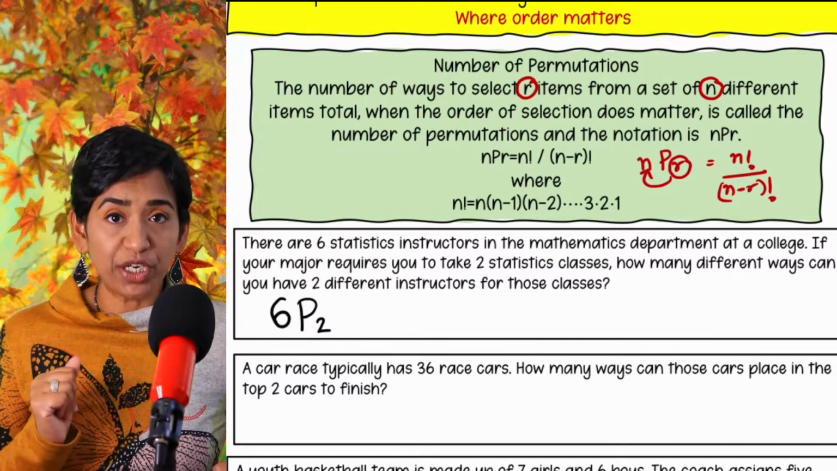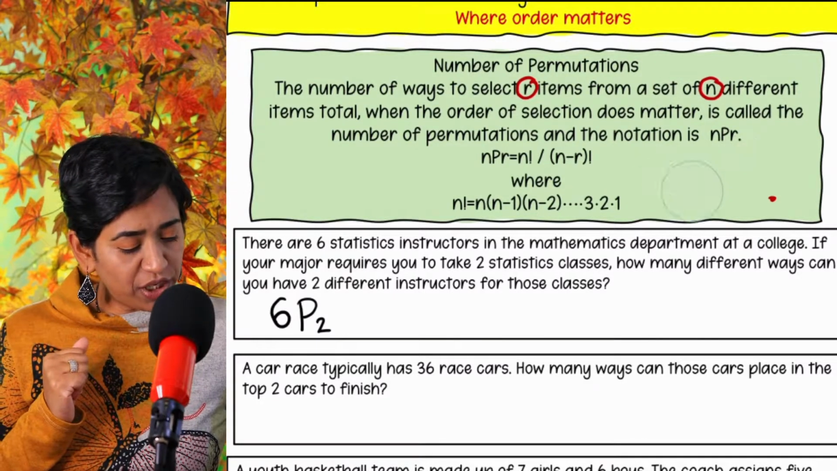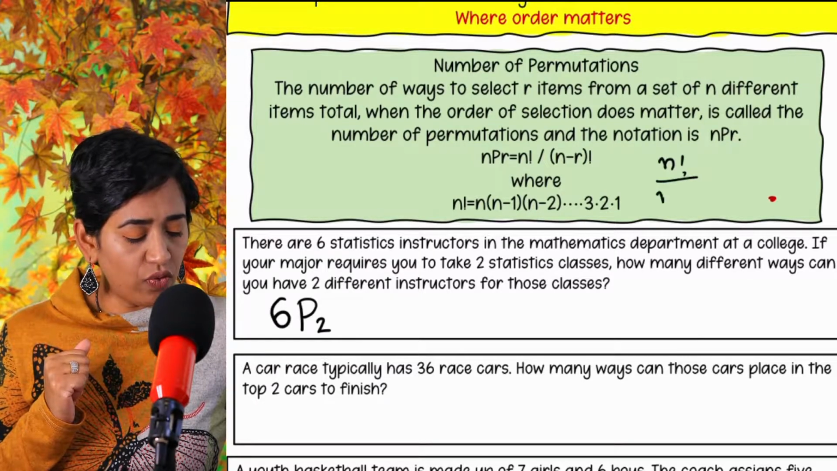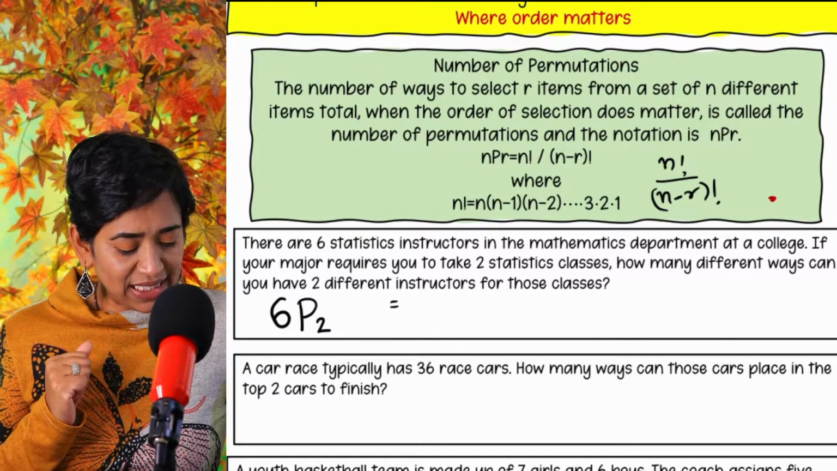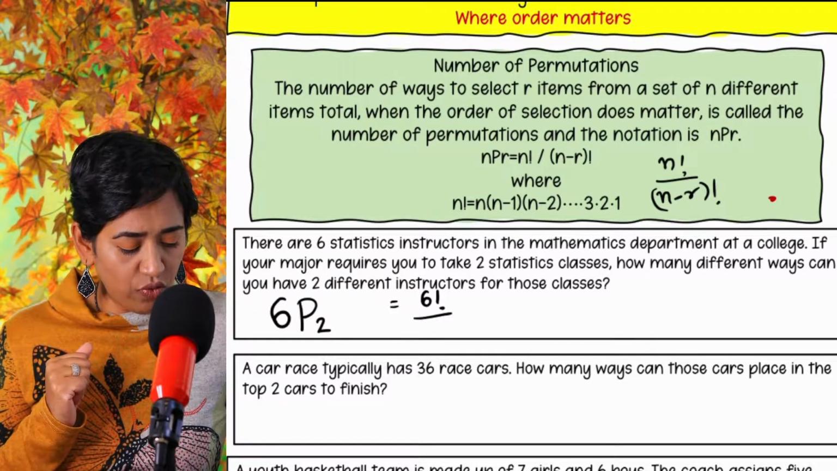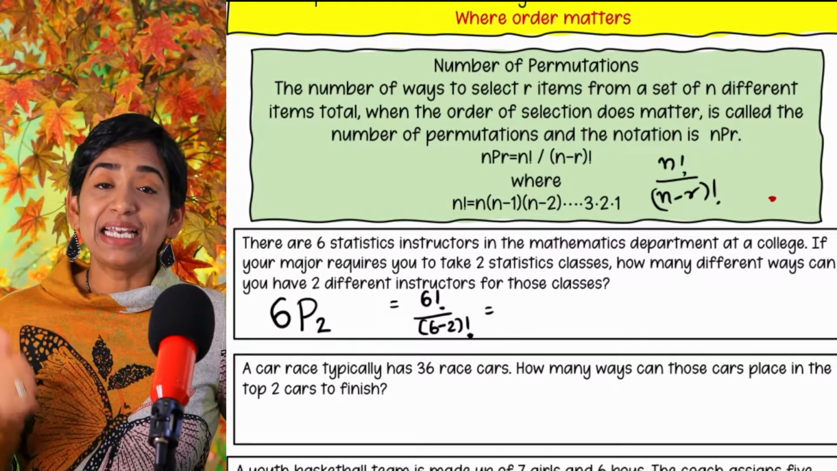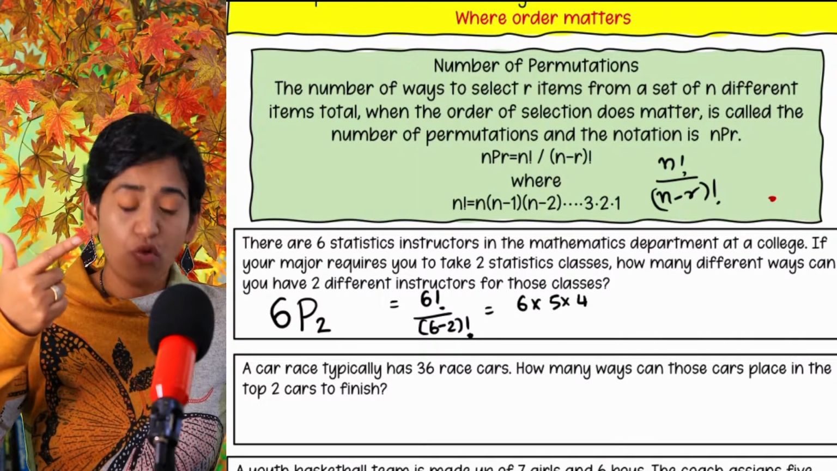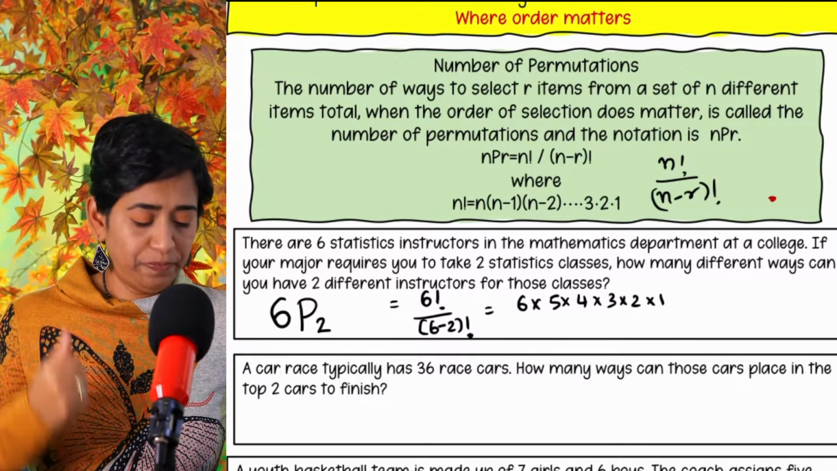Remember what 6P2 means. What's the formula for permutation? The formula for permutation nPr is n factorial over n minus r factorial. So that is 6 factorial over 6 minus 2 factorial. I'm going to expand it so you can see. 6 factorial is 6 times 5 times 4 times 3 times 2 times 1.